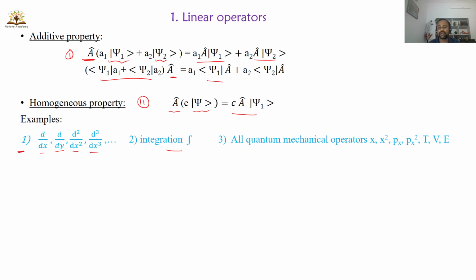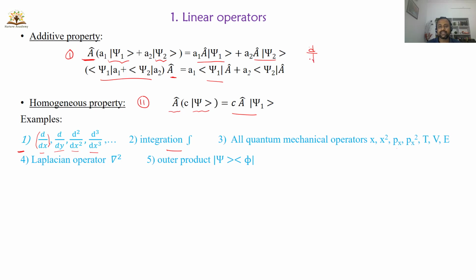All quantum mechanical operators, position square, momentum, kinetic energy, potential energy, total energy, Laplacian operator, and outer product, are also examples of linear operators. Let us check whether d by dx is a linear operator or not. So I want to apply the additive property here.